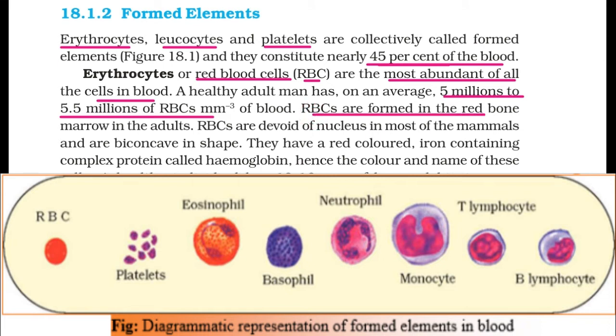RBCs are formed in the red bone marrow in adults, and are devoid of a nucleus in most mammals and are biconcave in shape. They have a red color, definitely, due to an iron-containing complex protein called hemoglobin. Very important, hemoglobin, right? Hemoglobin is the complex protein containing iron, and that is the reason it's red. So that is the color and name of those cells.